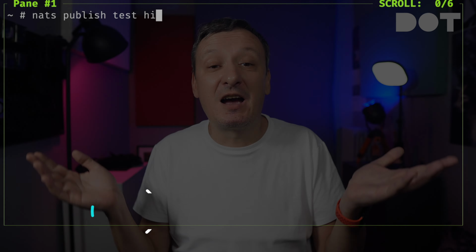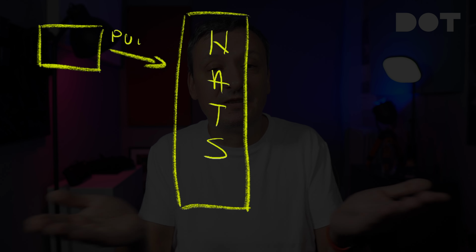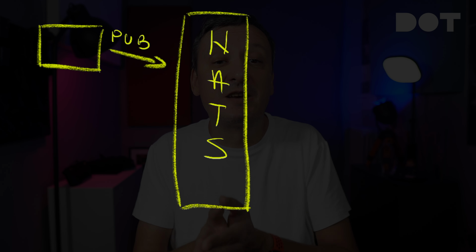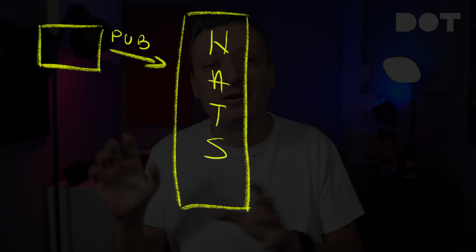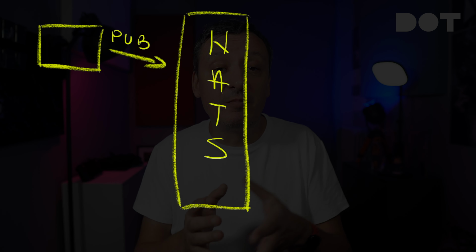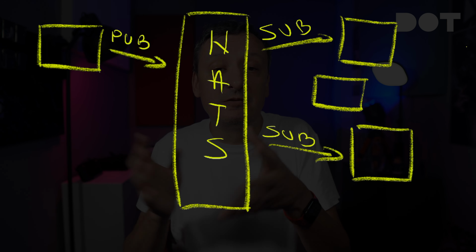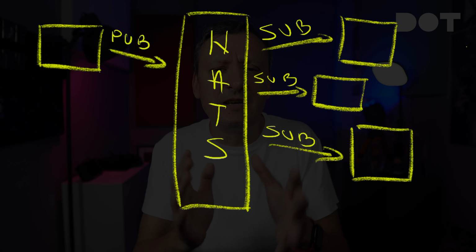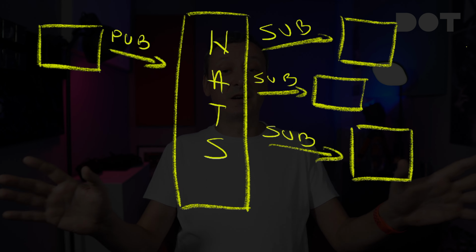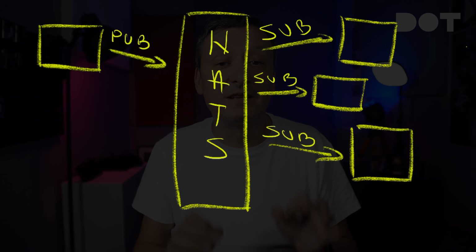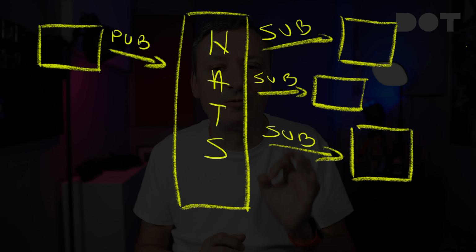Let's say hi. We published a message and that's it. We are done. We don't care whether someone will read it or not. For all we know, maybe no one read that message, or maybe many received it and are doing something with it. The key here is that we do not care, and that's something that might be very hard to grasp